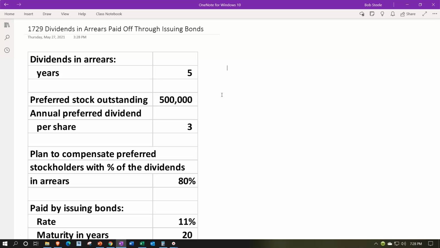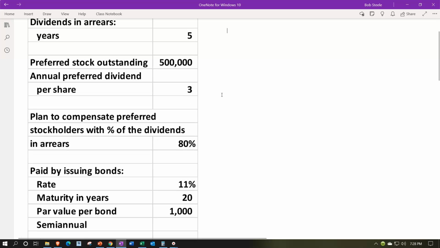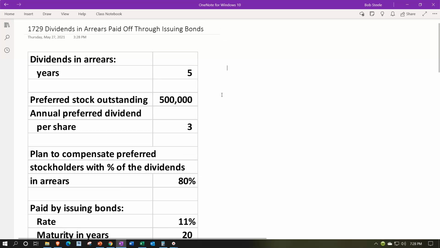We need to take care of this preferred stock issue and see if we can basically get us some money back here at some point. So in this case, we're going to do the dividends in arrears calculation and then see if we can come to an agreement to basically pay off the outstanding portion of the dividends in arrears by issuing bonds to take care of that. So that's going to be the general scenario.